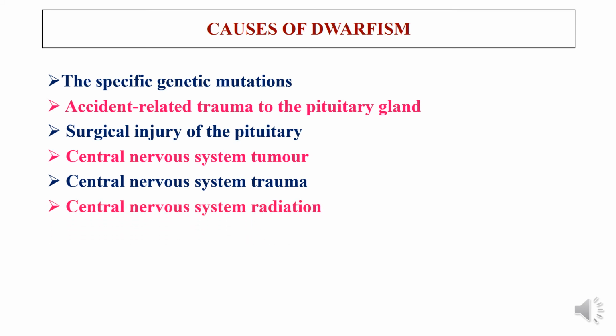Suppose the person undergoes radiation therapy or chemotherapy at an earlier age, then the nervous system, that is the hypothalamus region and the pituitary gland, cannot synthesize enough hormone. And finally, if the person has a leukemia condition, blood cancer, that may also cause reduced secretion of the growth hormone, and all these reasons may come into account for dwarfism.